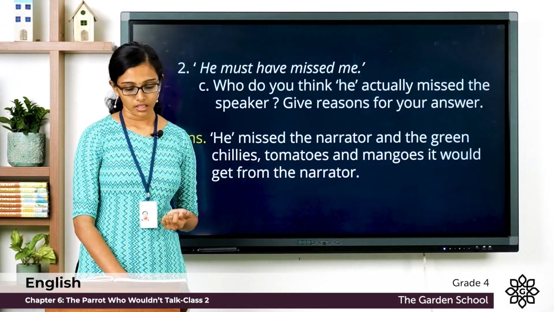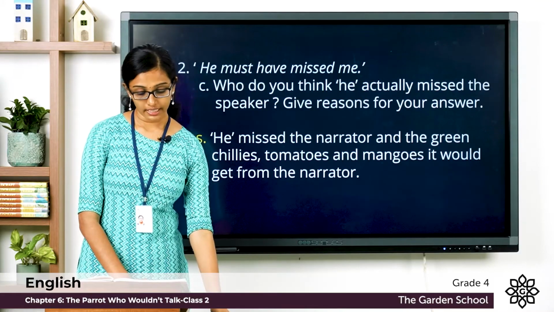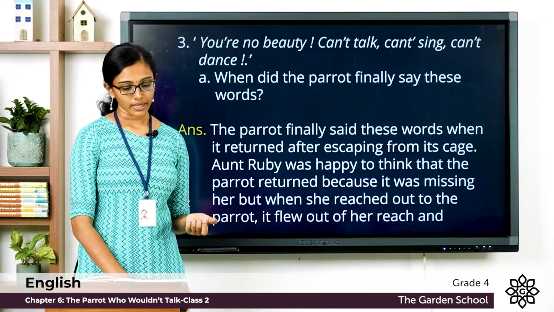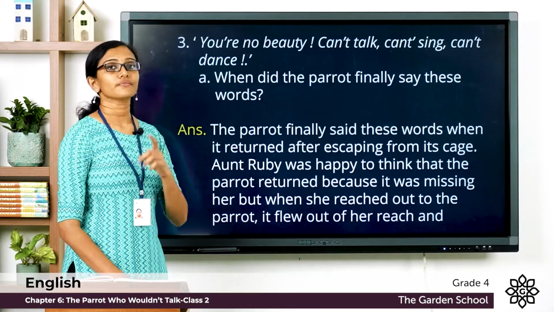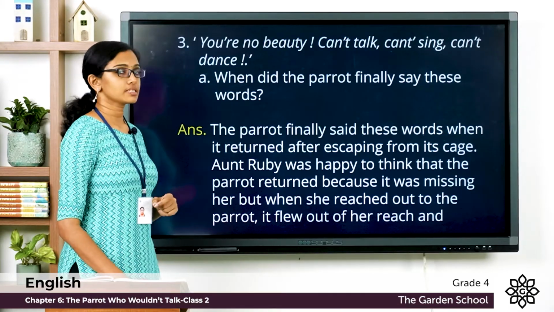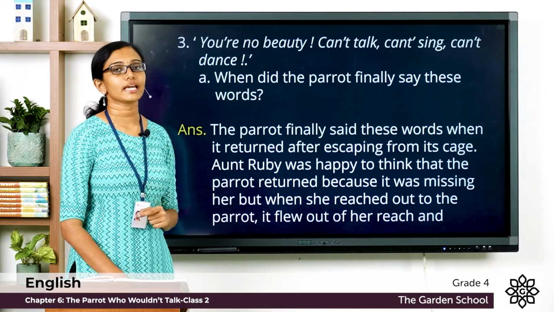You are no beauty, can't talk, can't sing, can't dance. When did the parrot finally say these words? The parrot finally said these words when it returned after escaping from its cage.